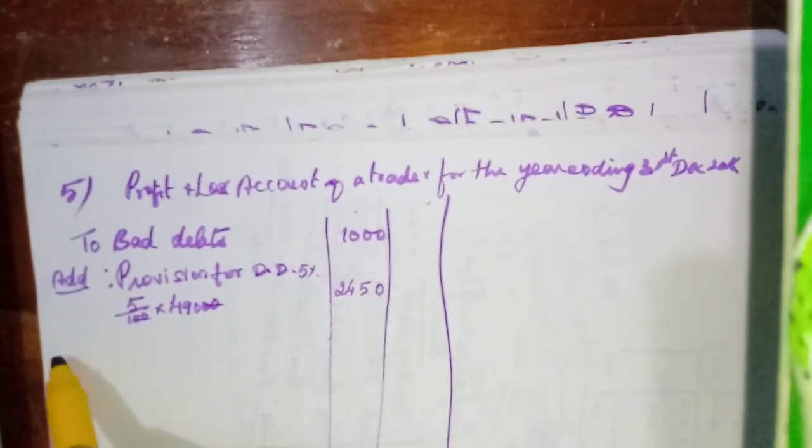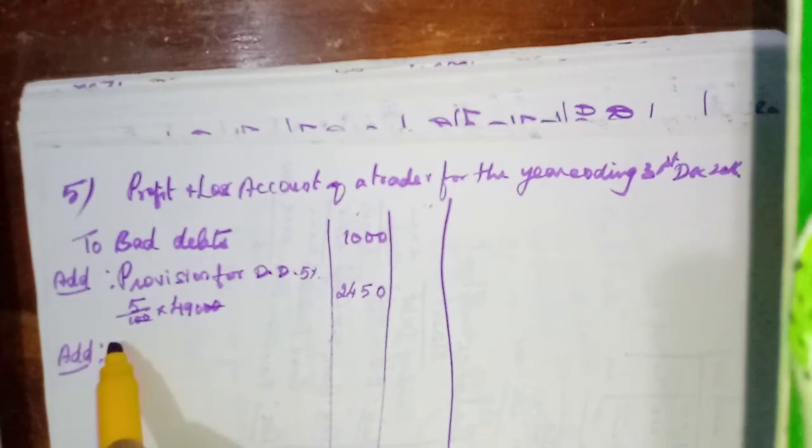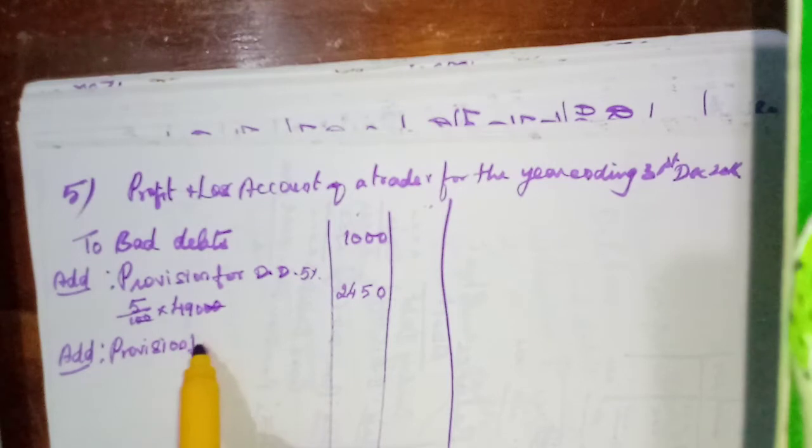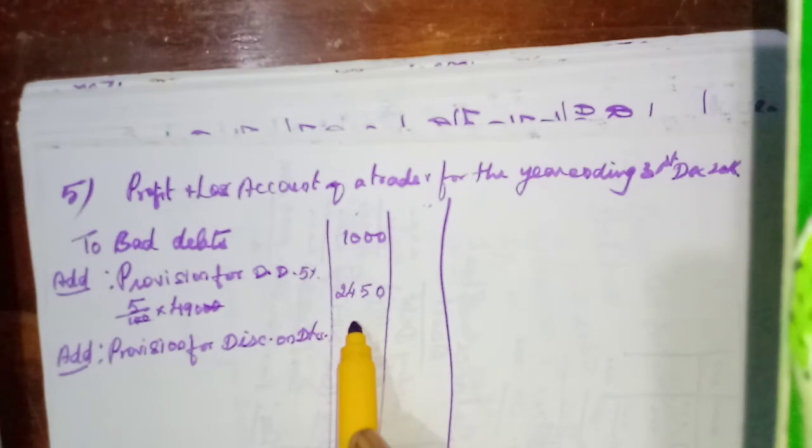Then add the next one: provide 2% for discount on debtors. So provision for discount on debtors. Now we need to calculate.